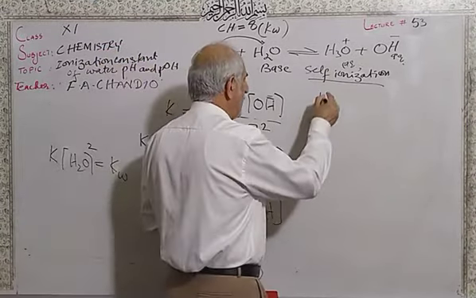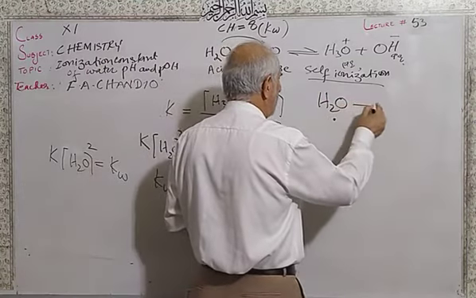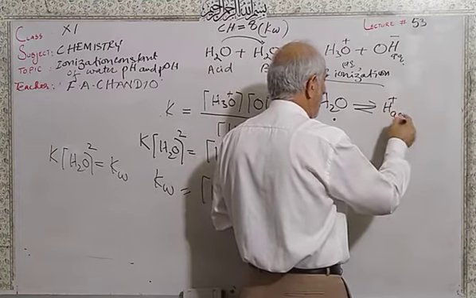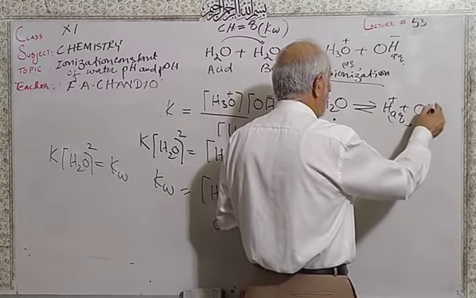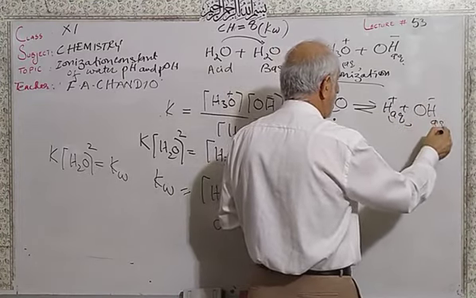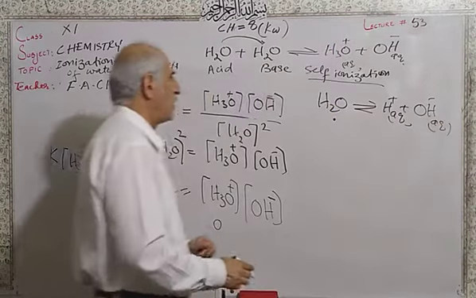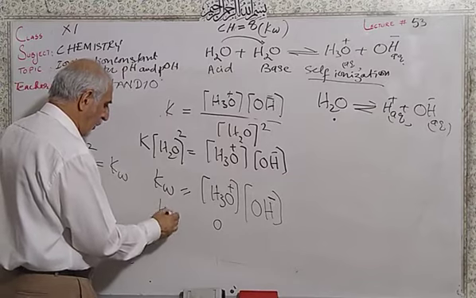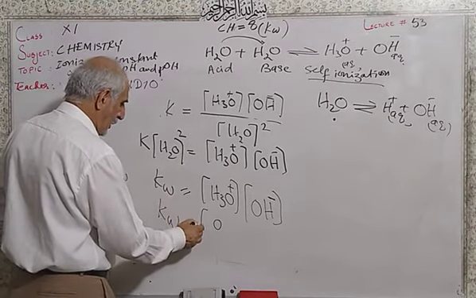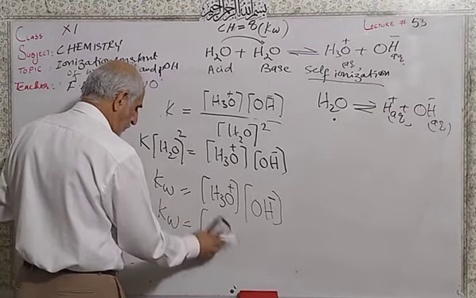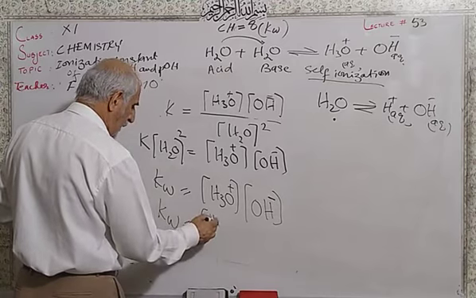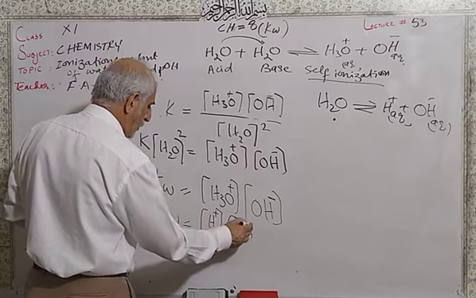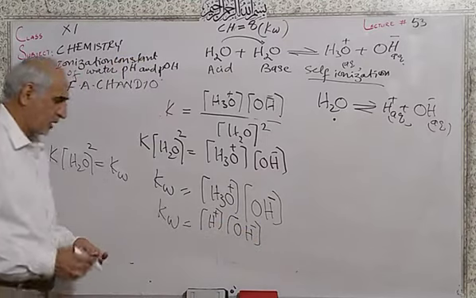I am writing here just like this: water gives hydrogen ions in aqueous solution and hydroxide ions in aqueous solution. Then the value of Kw will be equal to the concentration of hydrogen ions and the concentration of hydroxide ions.